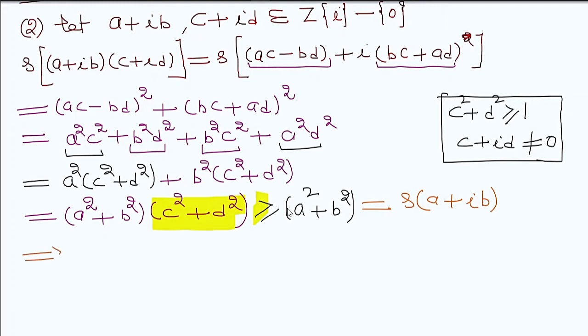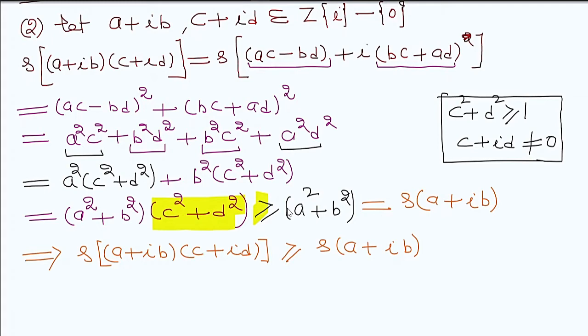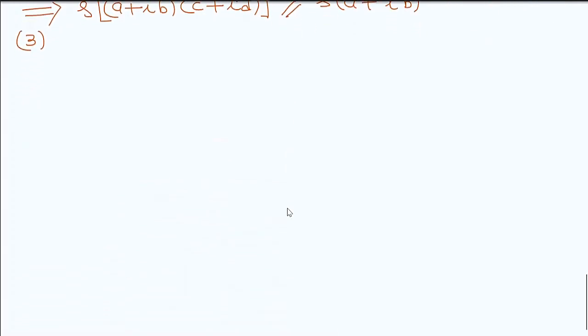So what we get? We get delta of the product (a + ib)(c + id) is greater than or equal to delta of a + ib. So it proves result number 2.